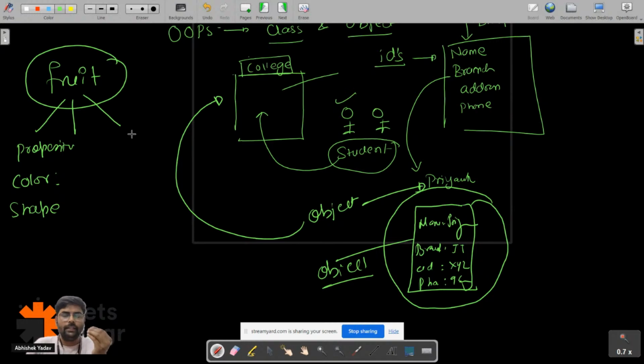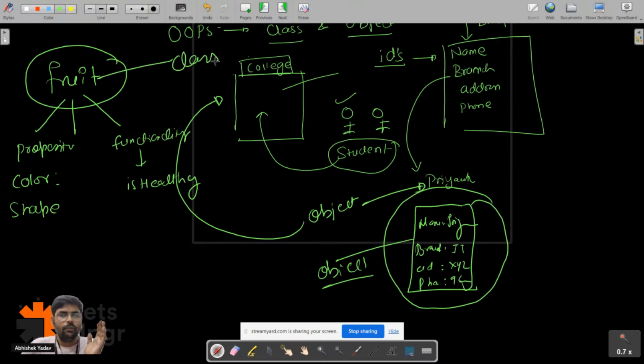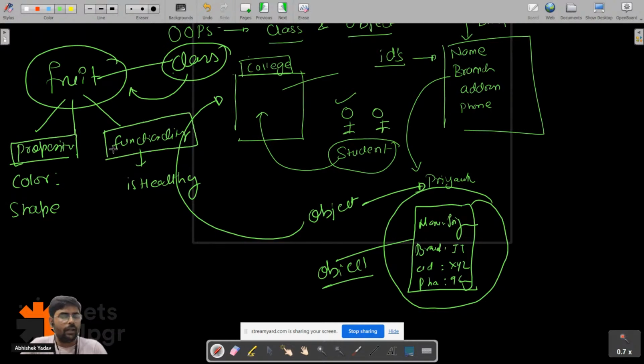And the functionality is whether the fruit is healthy or not. So this is a class, because a class is a blueprint or template that defines the properties and functionality of an object.